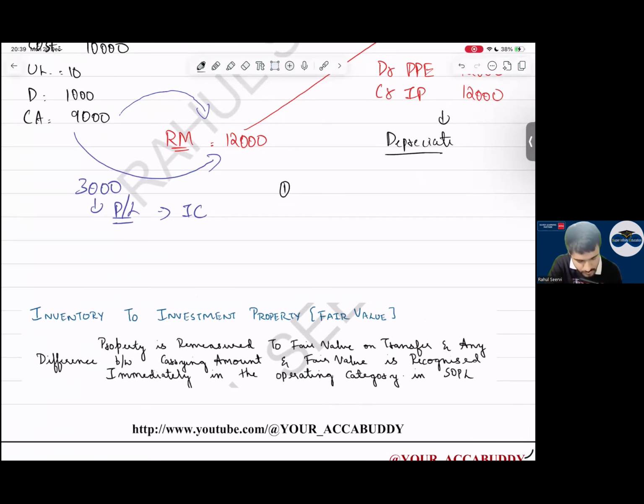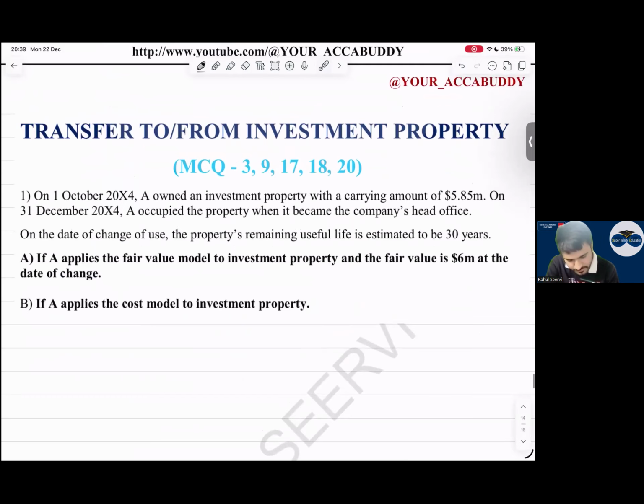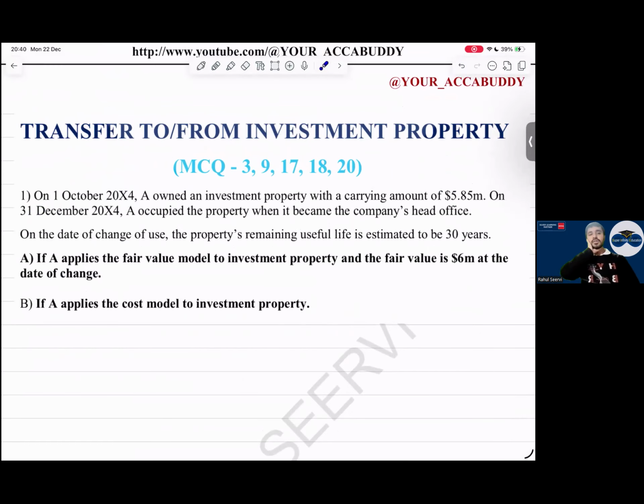First rule: treat as per the old standard. Then next: transfer the asset, and treat as per the new standard. Now the first question. These are MCQs from the FR question bank. Question number 1.